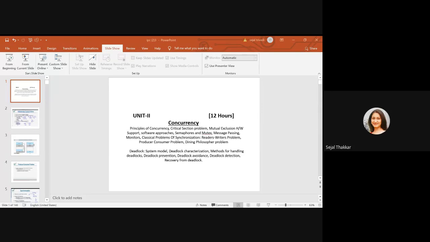Now there are various problems of IPC. The first one is the producer consumer problem. It is a paradigm for cooperating processes: the producer produces the information and that is consumed by the consumer process. There are two types of buffers. The first one is unbounded buffer and the second one is bounded buffer. Unbounded buffer places no practical limit on the size of the buffer, and bounded buffer assumes there is a fixed buffer size. So in bounded buffer, the size is fixed, and in unbounded buffer, the size is not fixed. It is of unlimited size.